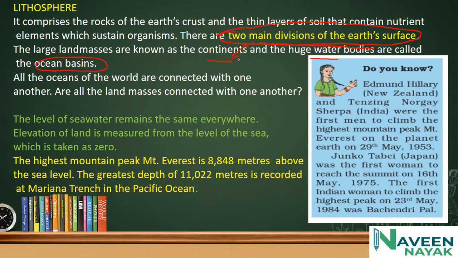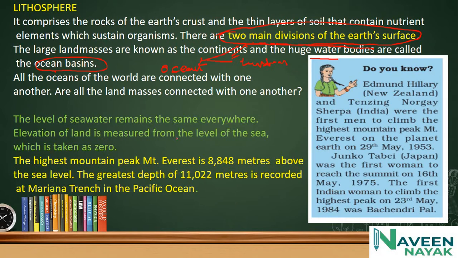The first one is landmass, and the second one is ocean basins. All the oceans of the world are connected with one another, and all the landmasses are connected with one another. The level of seawater remains the same everywhere.